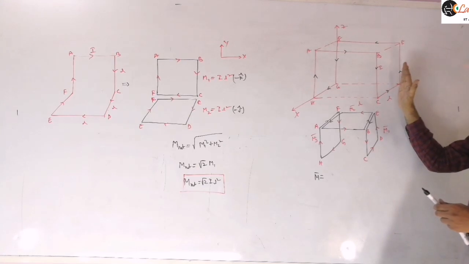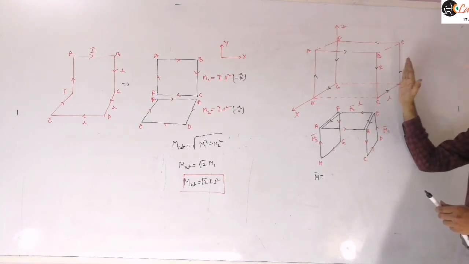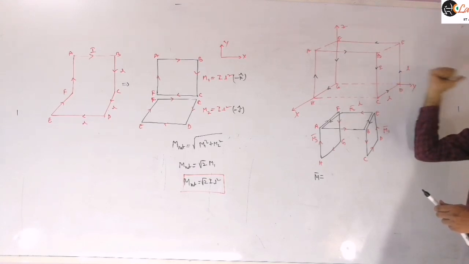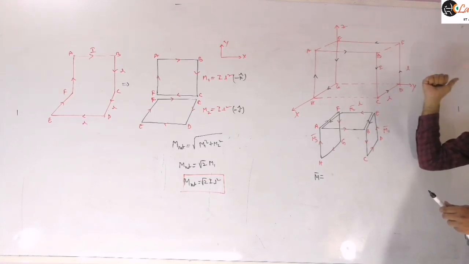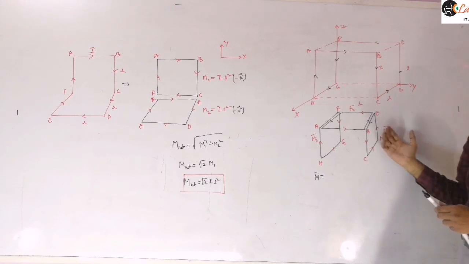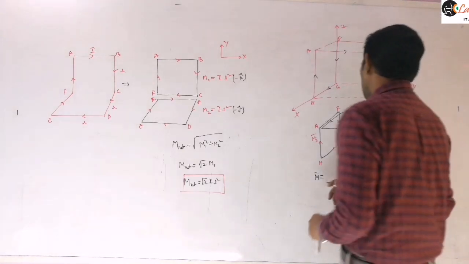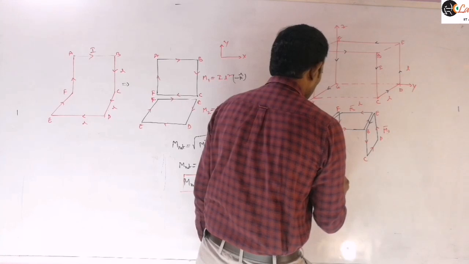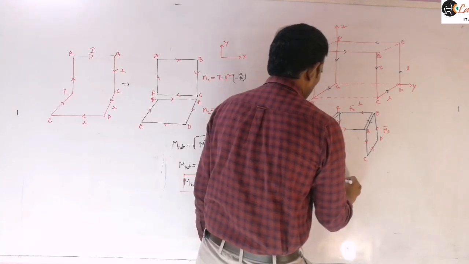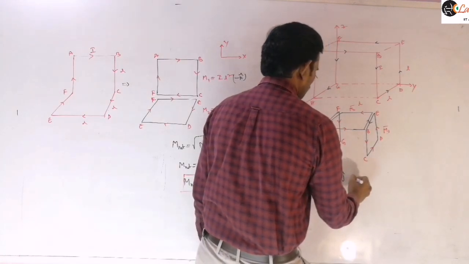This plane is actually perpendicular to the y-axis. That means it is parallel to the xz plane. So perpendicular to it means you will get the j cap direction. So the magnetic moment m1 bar will be along the j cap direction. I can write this as its magnitude is I into L square and it is along j cap, right?